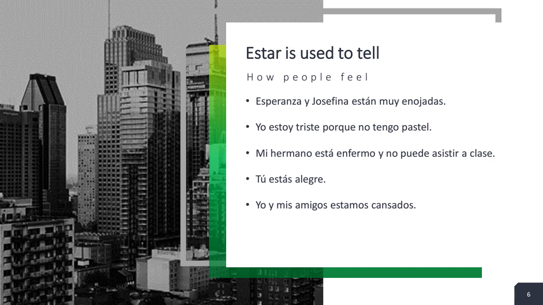Okay, that's the way that they feel in the moment. So we use the verb estar to talk about that. Yo estoy triste porque no tengo pastel. I'm sad because I don't have cake. I'm always sad if I don't have cake or chocolate or something like that. So that's a good verb to use to describe being sad.